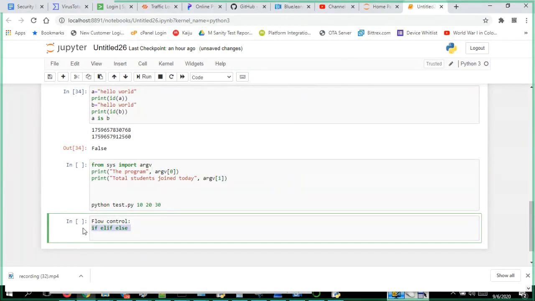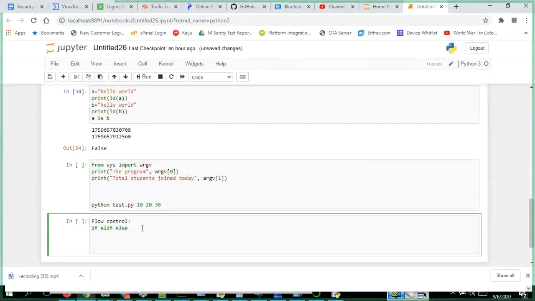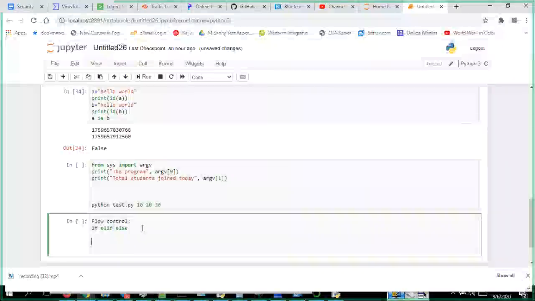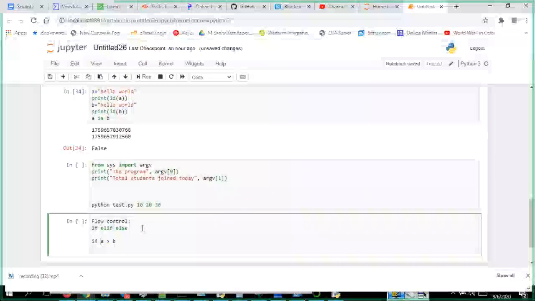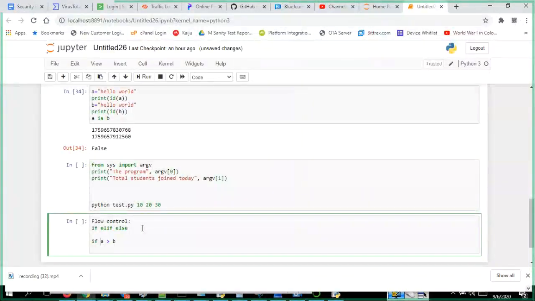They mean the order of execution of the statements, how it should happen, will be taken care of based on the condition flow. What is meant by condition? A condition can be anything. We have gone through all those operators, right? Using them, you can build a condition, like A greater than B is a condition. That can be used in an if condition for a relational operator, like A greater than B.